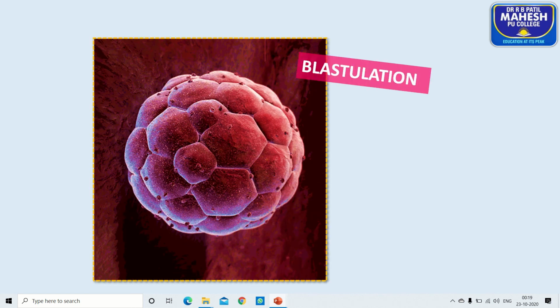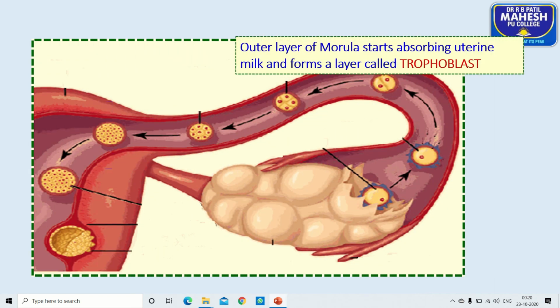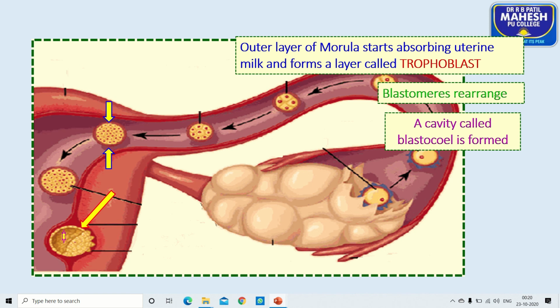Soon after the formation of the morula, the multicellular morula is transformed into a single-layer blastula by the process called blastulation. The outer layer of the morula starts absorbing uterine milk and forms a layer called trophoblast cells, and the blastomeres rearrange, and a new cavity is formed.